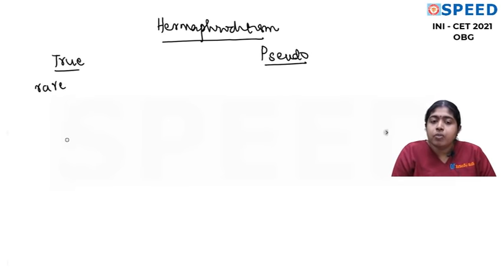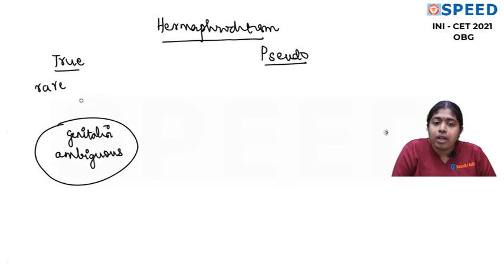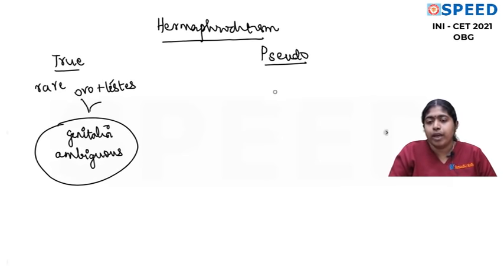This is a condition where the genitalia is ambiguous, in the sense you will not be able to find whether it is male genitalia or female genitalia. But when we talk about the gonads, it's a combination of ovary and testis, an ovotestis. Now it's extremely rare. What is much more common is pseudohermaphroditism.